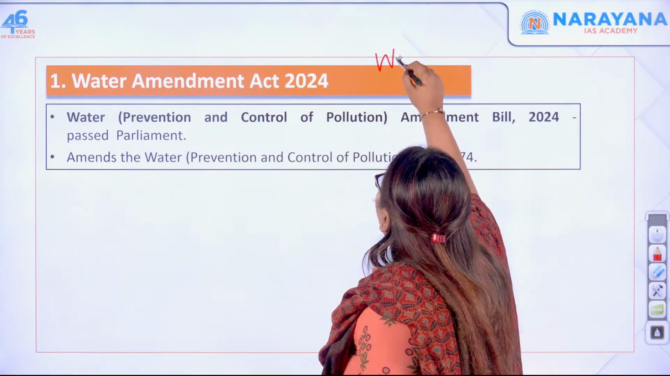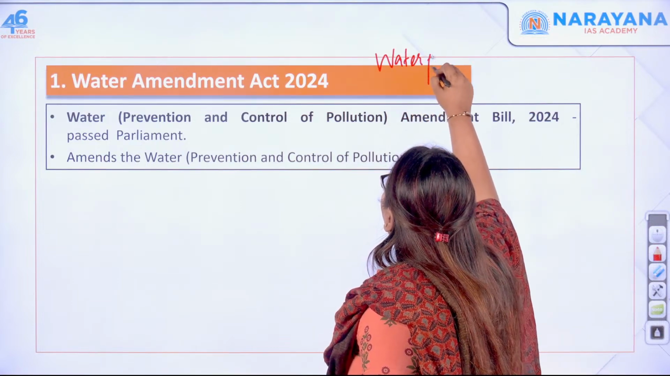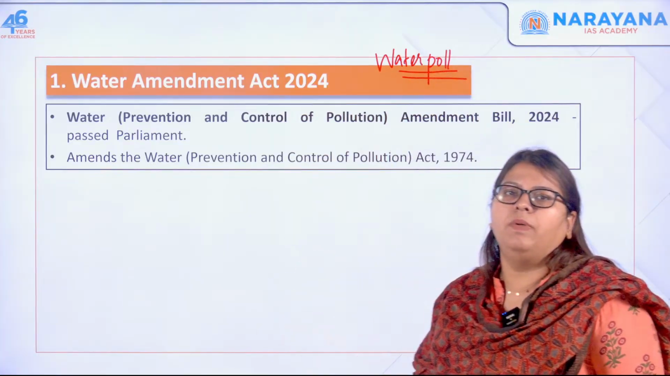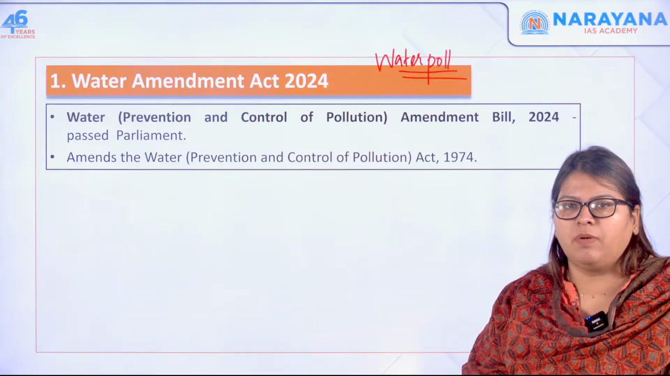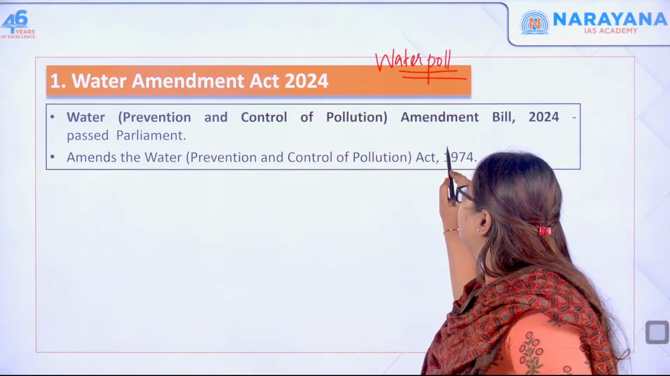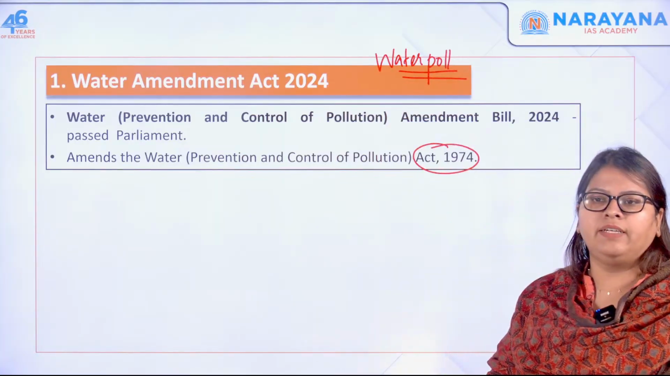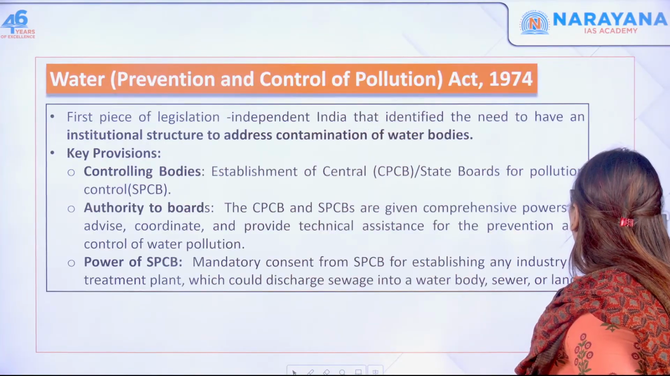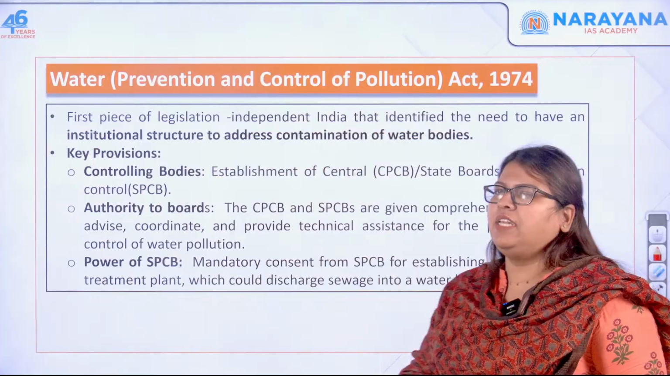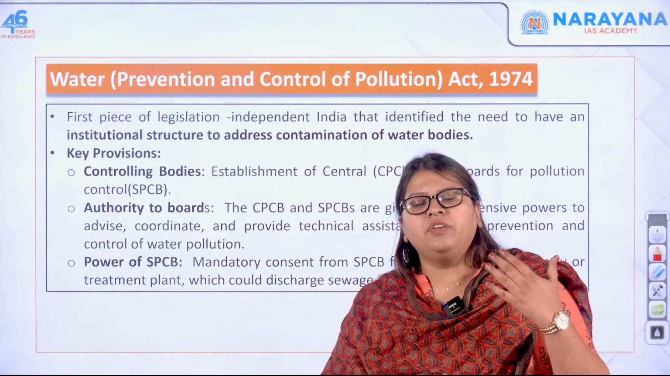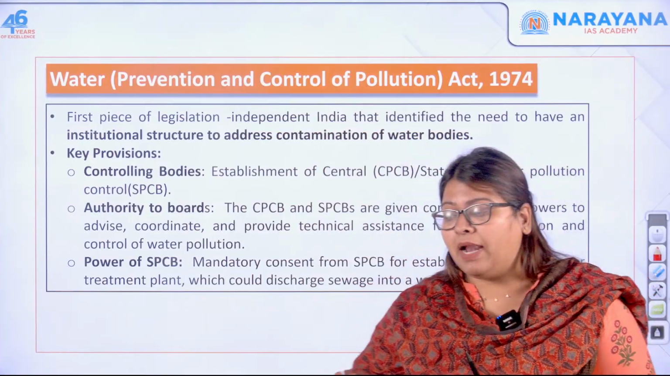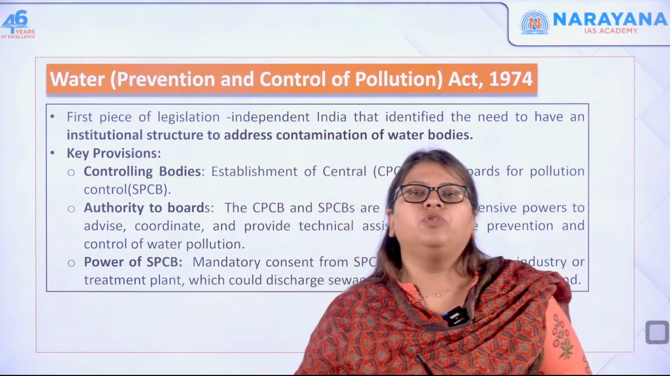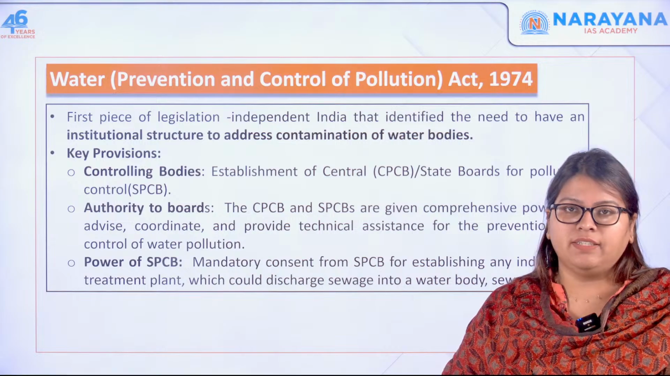Under water pollution, the first topic is the Water Prevention and Control of Pollution Bill 2024 that has been passed by the Parliament, which seeks to replace the Act of 1974. Okay, so this is our first topic. Moving forward, let us see what were the different provisions or the mandate of the Water Prevention and Control of Pollution Act of 1974.